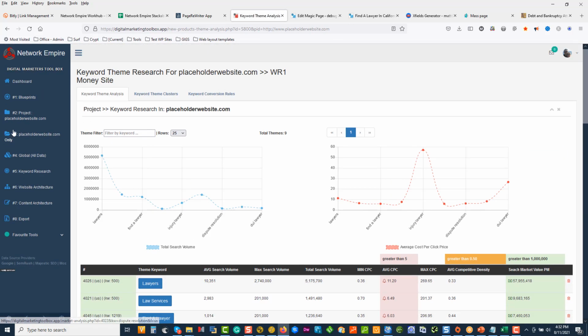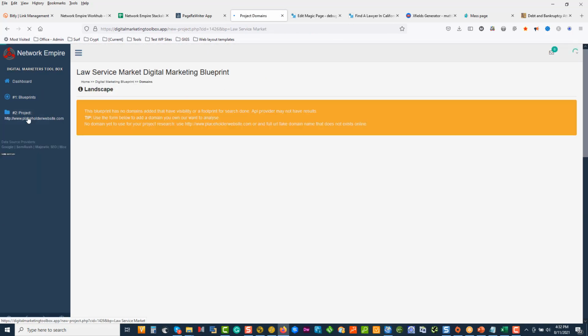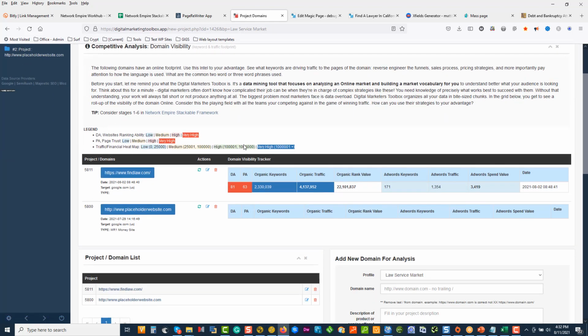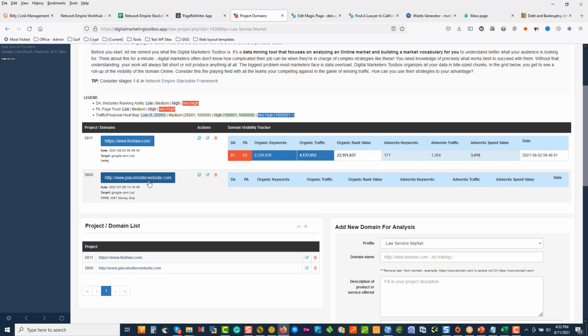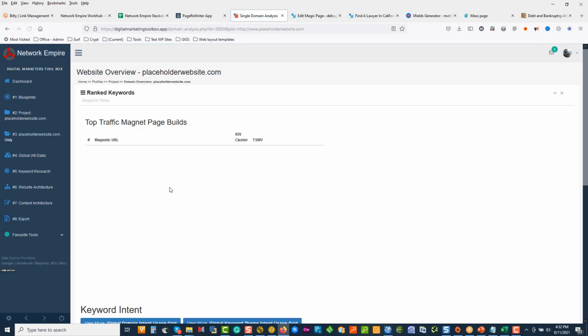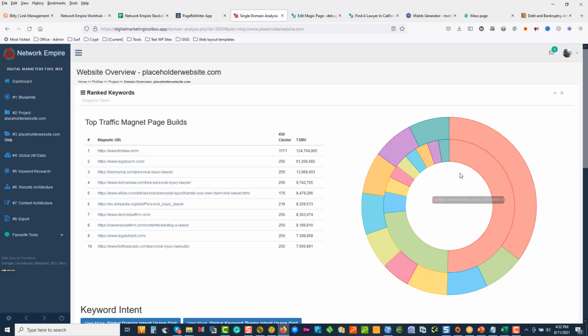Okay. We added a domain. In this instance, we added findlaw.com. These guys dominate the market space. How do I know this? When I clicked on my website, I noted that these guys had the biggest slice of the pie. And over here, we can see for those 1,000 keywords, that's how much total search market value they have. So am I going to pay attention to what they're doing? And am I going to use what they've learned to my advantage? Yes. So I've added that.